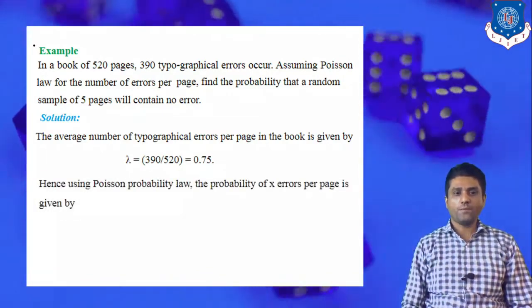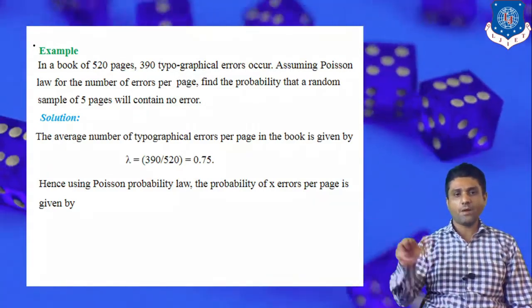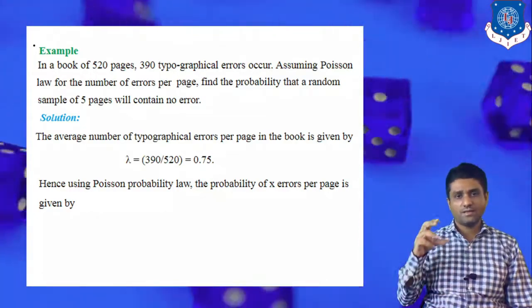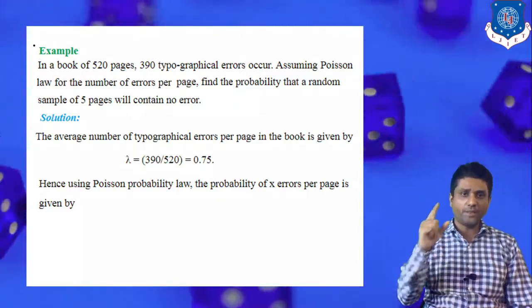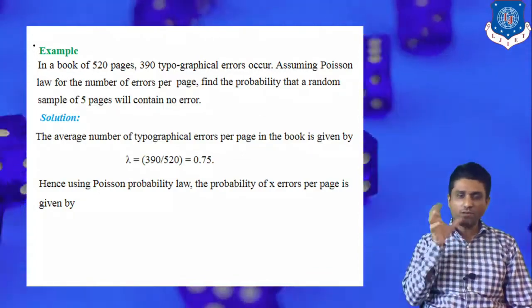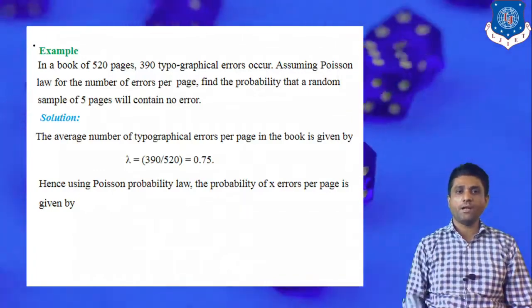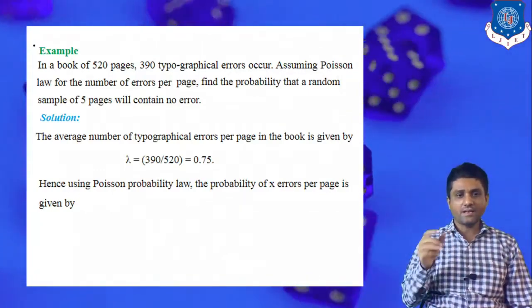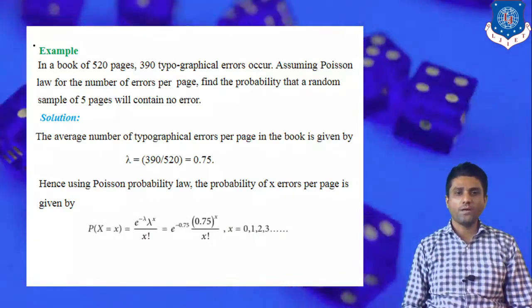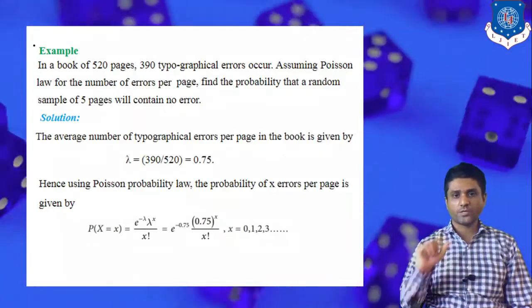Using the Poisson probability law, the probability of x errors per page, we are interested in finding the errors on a particular page, and then we extend to 5 pages. First we derive the general expression. The number of errors per page follows the Poisson distribution, so probability of X equals e raised to minus lambda, lambda raised to x, upon x factorial.